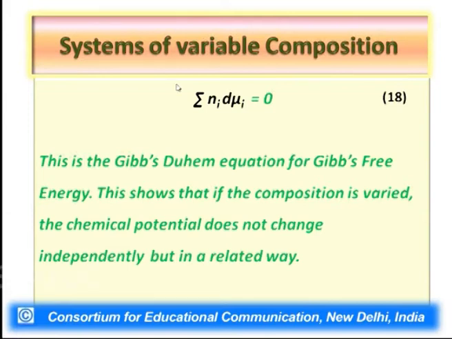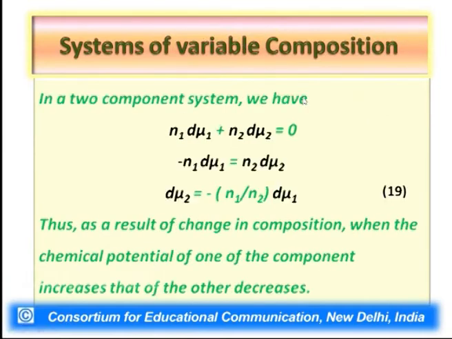In order to understand this, let us consider that there are only two components, so the counter i will vary only from 1 to 2. So this Gibbs-Duhem equation for a binary two component system would get transformed to n1 d mu1 plus n2 d mu2 equal to 0. That is the Gibbs-Duhem equation for the binary two component system. So we can take n1 d mu1 to the other side, minus n1 d mu1 equal to n2 d mu2. Now we can divide this equation by n2. What we would get is d mu2 equal to minus n1 by n2 d mu1.